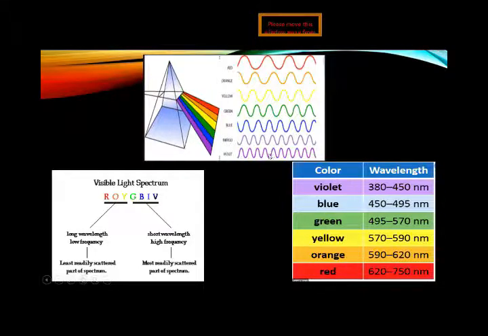If the wavelength is less, it has a higher frequency. And red light has a greater wavelength, so its angle of deviation is less. It depends upon the wavelength. If it has a greater wavelength, it deviates by a smaller amount.